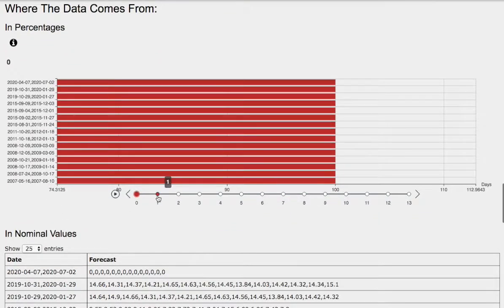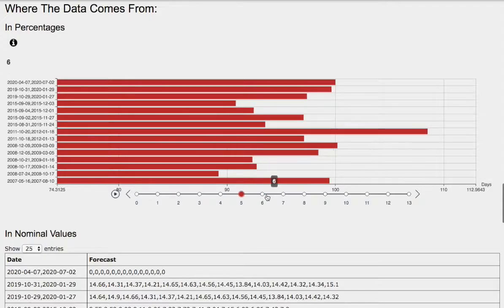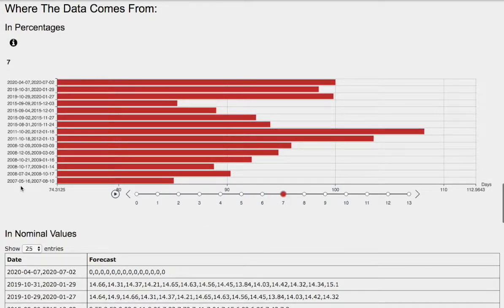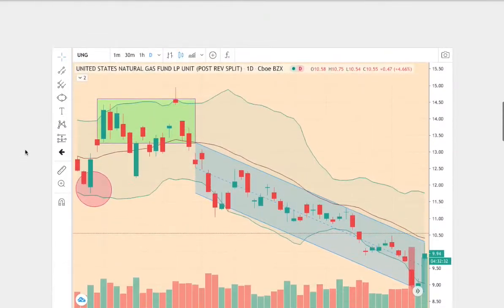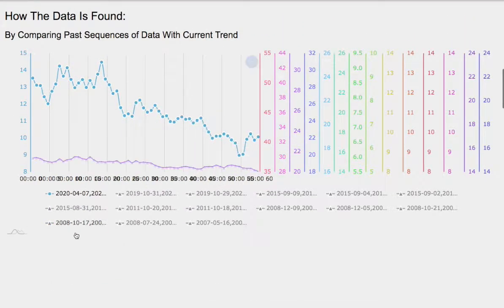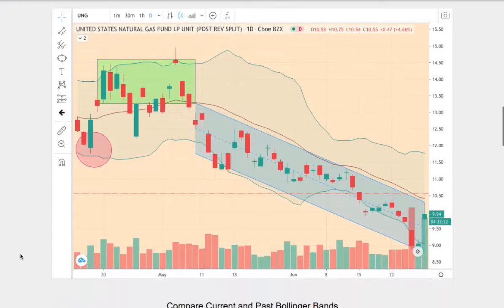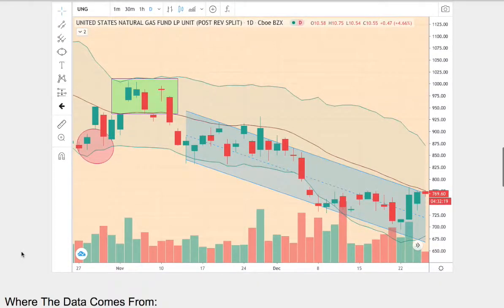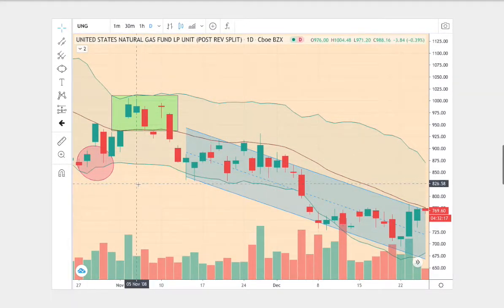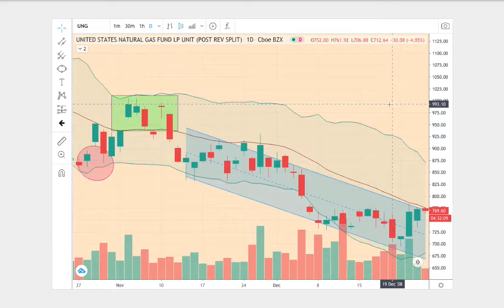So as we progress to 1 day out, that will be a Tuesday, and 2 days out will be a Wednesday, and so on. So we have 3 days out, 4 days out, 5 days out, 6 days out, and 7 days out. So which one of these models should we focus on? Ideally, the model that is best matched to the current trend. The blue line is our current trend, and overlapping it is the trend that happens to be the best match. So right here we have our current trend, and the trend below is a trend that we found on the line graph, and this dates back to October 17, 2008 to January 14, 2009.